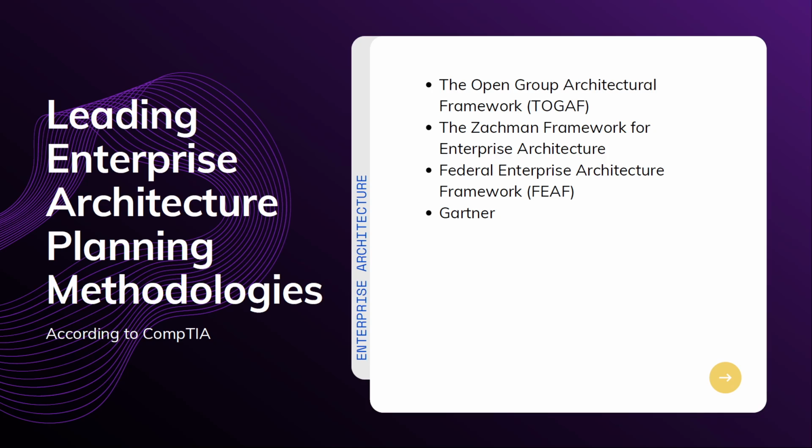So these are the leading enterprise architecture planning methodologies. One of the most popular here is TOGAF, also known as the Open Group Architectural Framework. Next is the Zachman Framework for Enterprise Architecture. Next is the Federal Enterprise Architecture Framework, or FEAF. And lastly is Gartner. So enterprise architecture as a framework can be vague since it's meant to address the entire